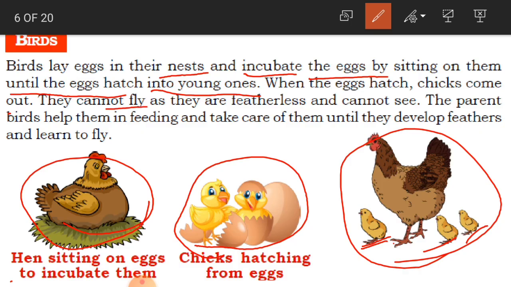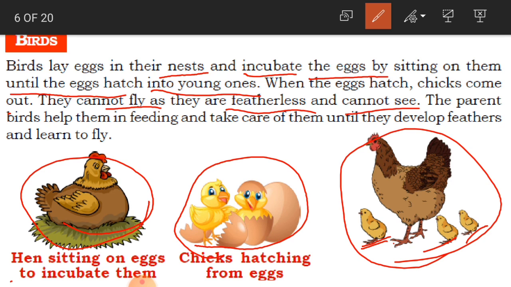They cannot fly as they are featherless and cannot see. When they come out, they cannot fly because they are very young. Just as when we human beings are born, can we walk immediately? No, we cannot walk, and we cannot open our eyes for some days.